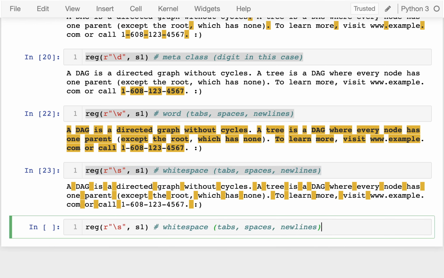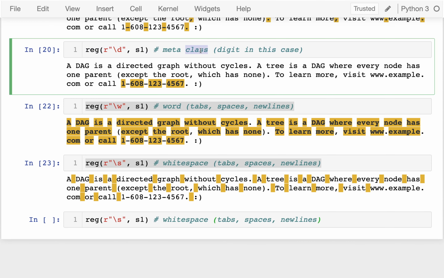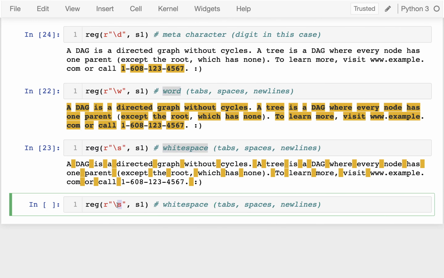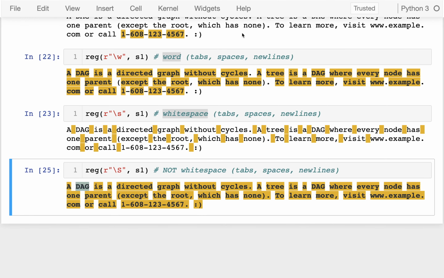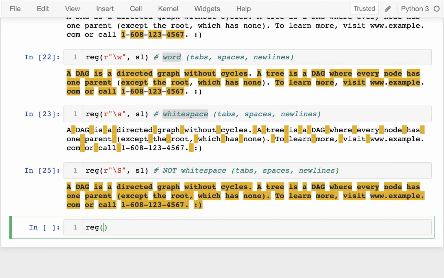For all of the meta characters, oh, sorry, I misspelled that up here. That's a meta character for digit. I have a word meta character, a white space meta character. For a lot of them, the capital meta character means the opposite of that. So this means not white space because it's capitalized. And so now you can actually see I'm grabbing all of the words separately, and I'm ignoring all of the white space in between.